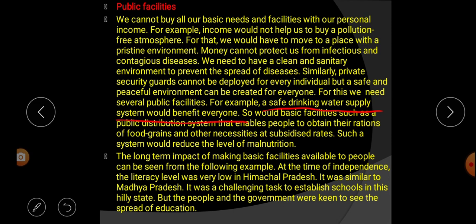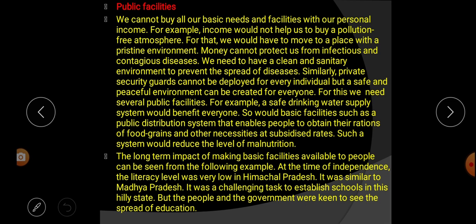If you provide safe drinking water for everyone, then everyone will benefit. So would basic facilities such as a public distribution system that enables people to obtain their ration of goods, grains and other necessities at subsidized rates. Such a system would reduce the level of malnutrition.